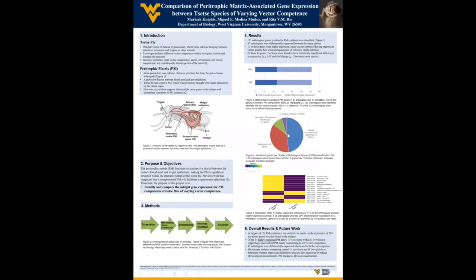If we can understand the differences between tsetse fly species, G. morsitans and G. brevipalpus, this will also give us an understanding of the differences between high vector competence and low vector competence, and in what genes might promote or prevent the sustaining of trypanosomes within the fly. These results may be helpful in determining the new designs of interventions towards vector control of tsetse flies and their transmission of African trypanosomiasis.